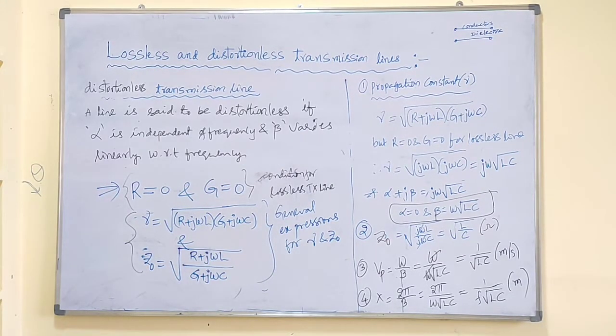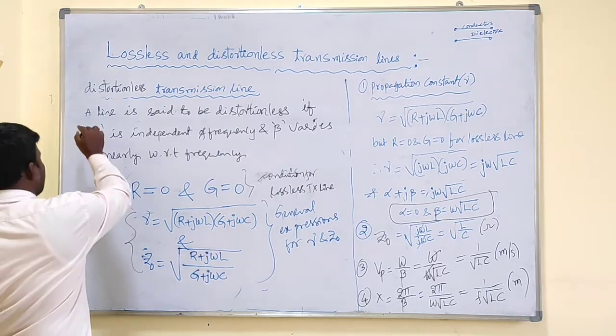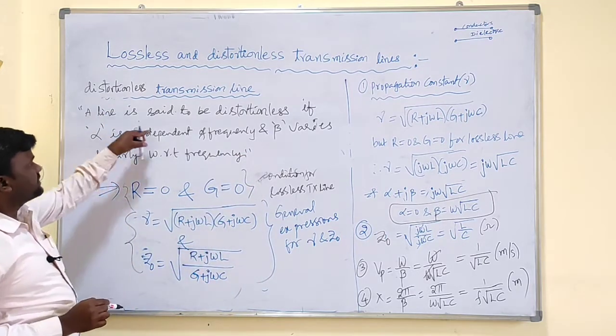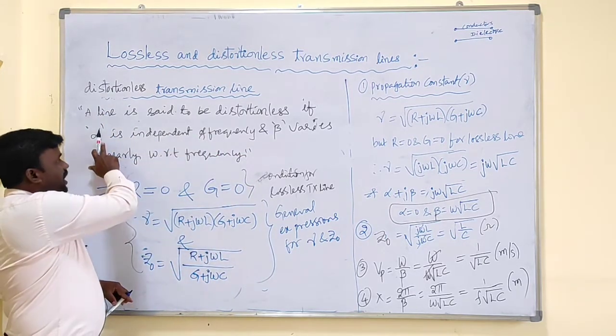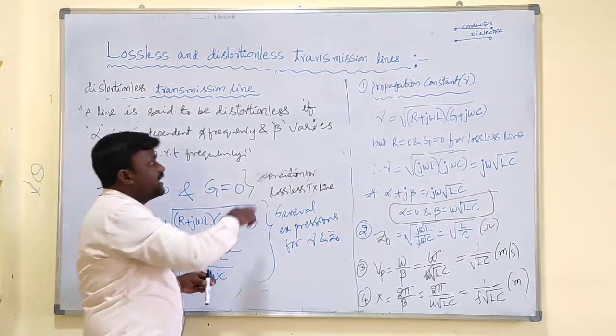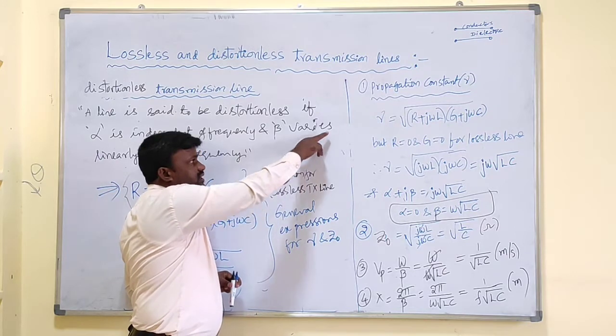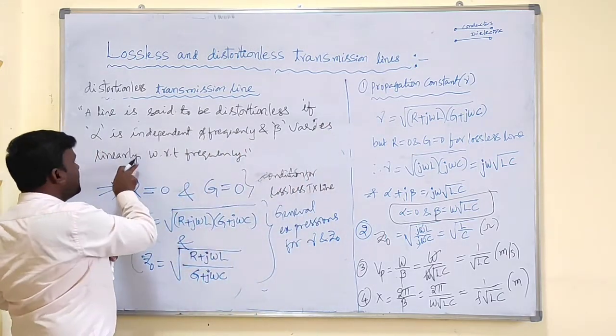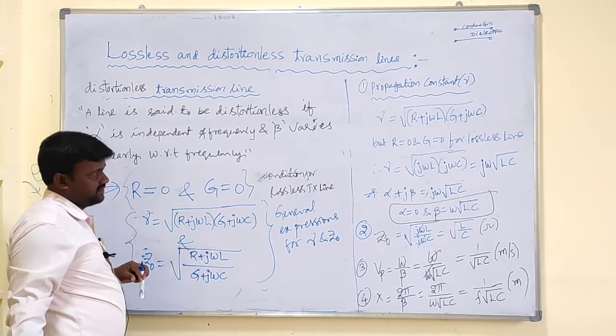Please see the definition: a line is said to be distortionless if alpha, the attenuation constant, is independent of frequency and beta, the phase shift constant, varies linearly with respect to frequency.